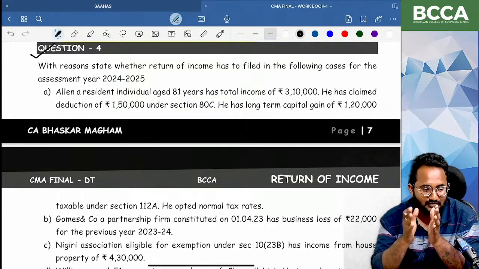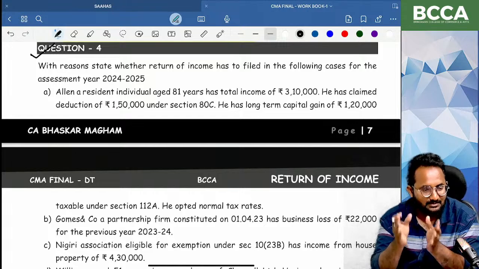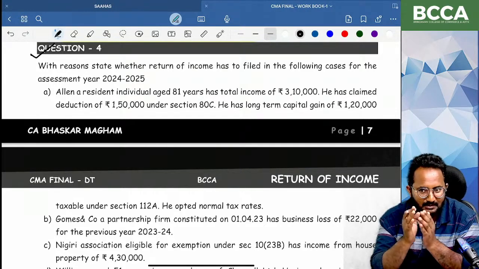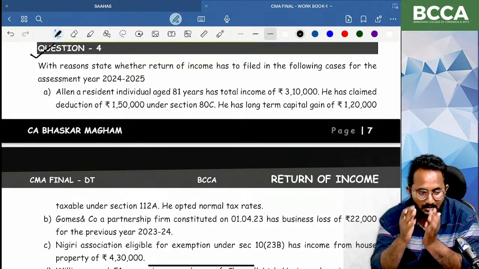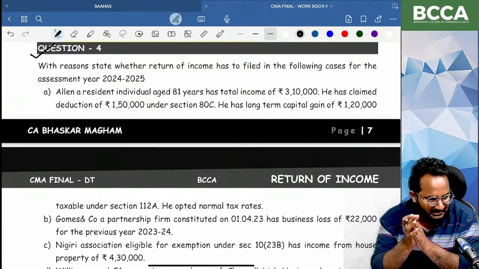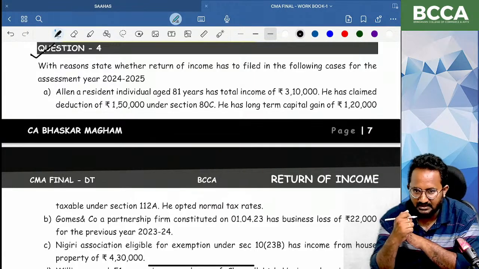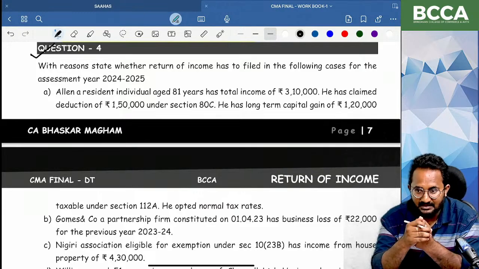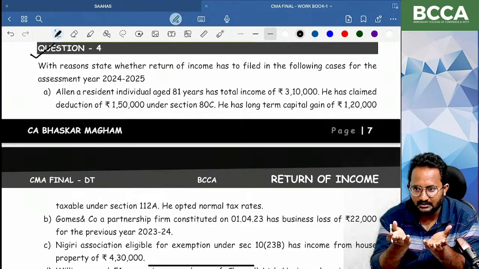In CA Final, there are heads of income and the entire syllabus, many chapters. You can imagine how they manage that entire portion within one day before examination. That is unimaginable. Many students say, sir, we can't complete the DT syllabus the day before examination.